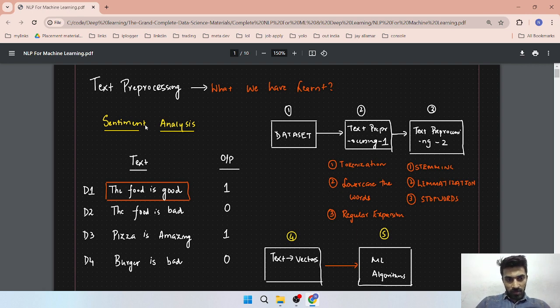This is basically the previous basics that we have been learning. Now I start our text preprocessing. So that's what we have learned.